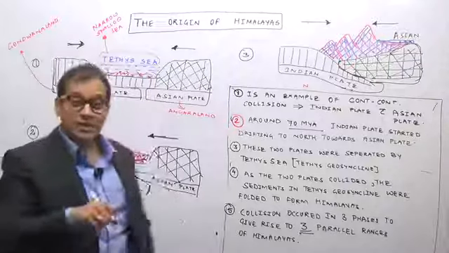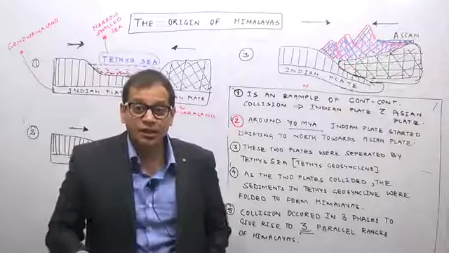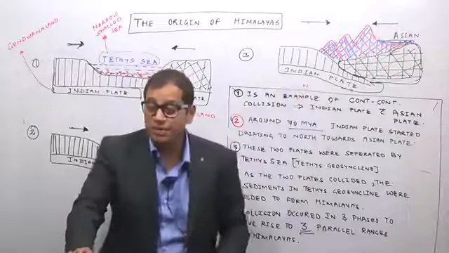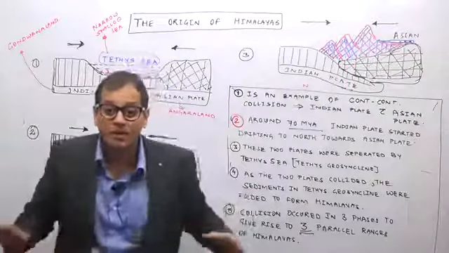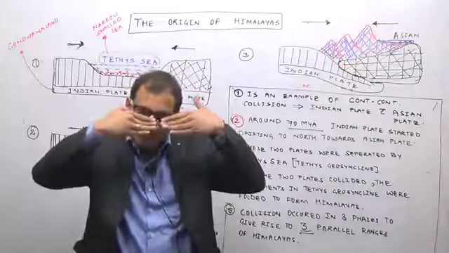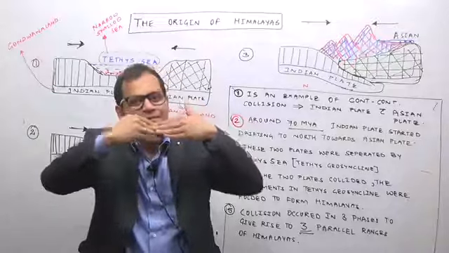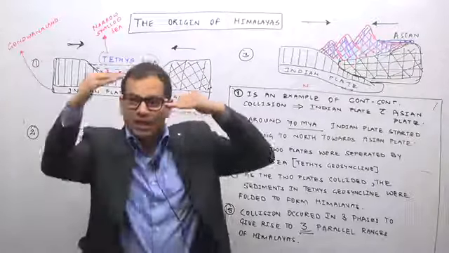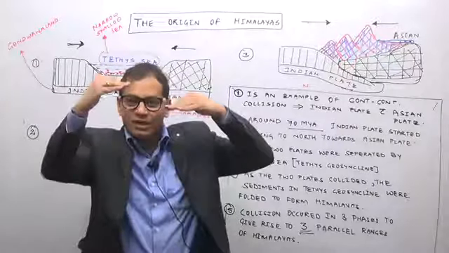And even today, is the collision occurring or not? Even today, the Indian plate is slightly moving under the Asian plate. The process has not been completed. Even today, the Indian plate is trying to push and trying to go below the Asian plate. And whenever the Indian plate slightly moves, we are living on the Indian plate, on the North Plains.